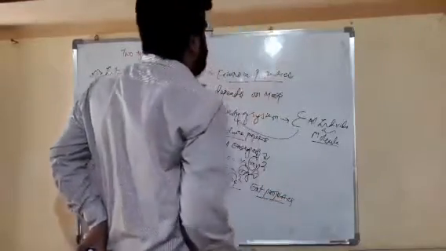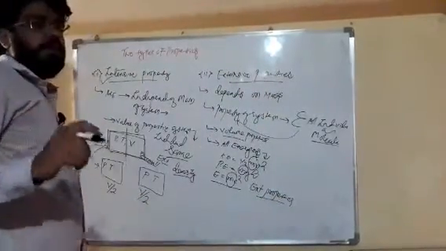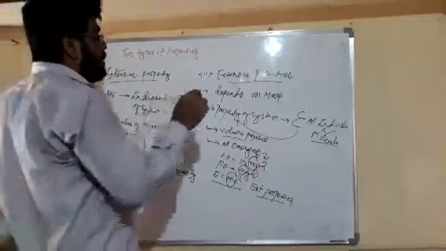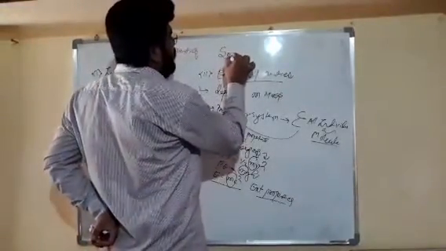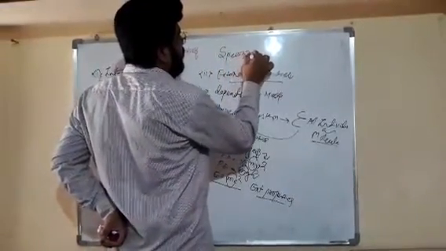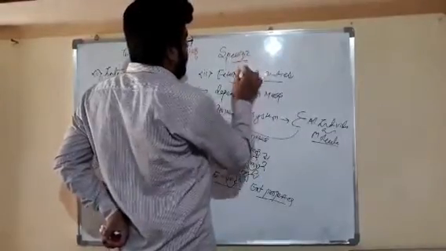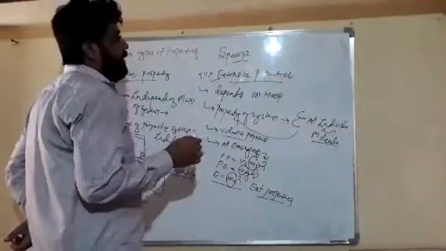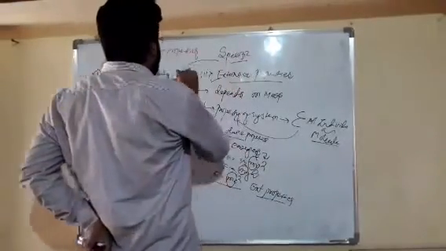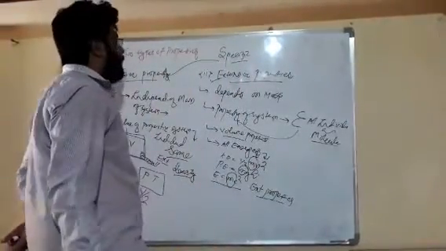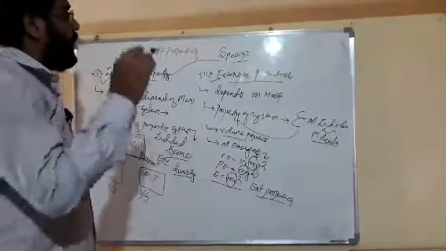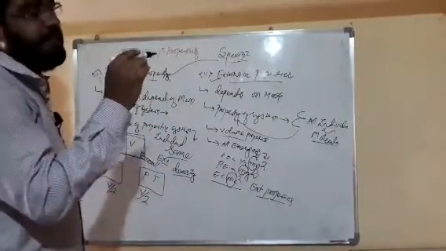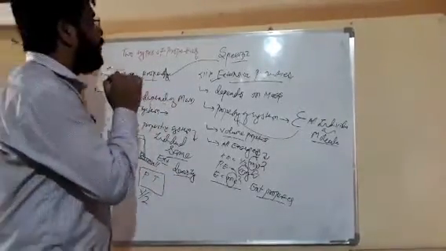Now friends, if we use the term specific in front of an extensive property, then it gets converted into an intensive property, or specific extensive properties are intensive properties.